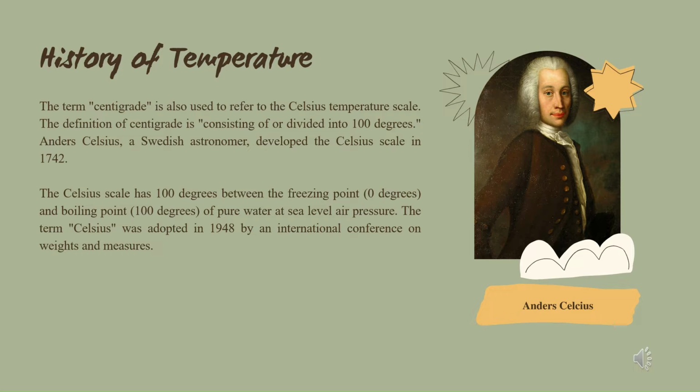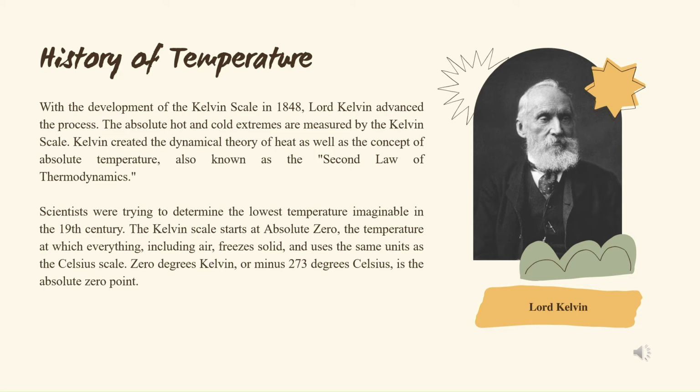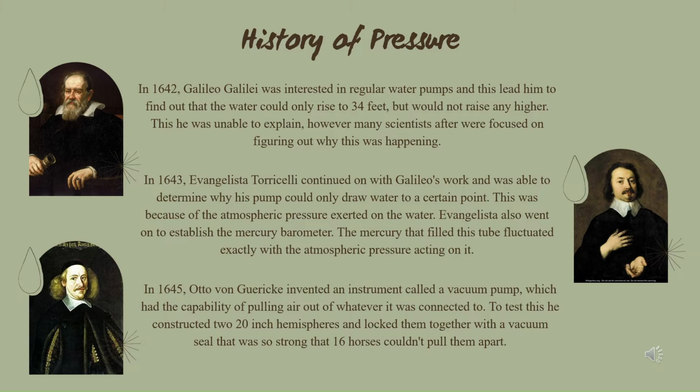The term centigrade is also used to refer to the Celsius temperature scale. Anders Celsius, a Swedish astronomer, developed the Celsius scale in 1742. With the development of the Kelvin scale in 1848, Lord Kelvin advanced the process. Kelvin created the dynamical theory of heat as well as the concept of absolute temperature, also known as the second law of thermodynamics.